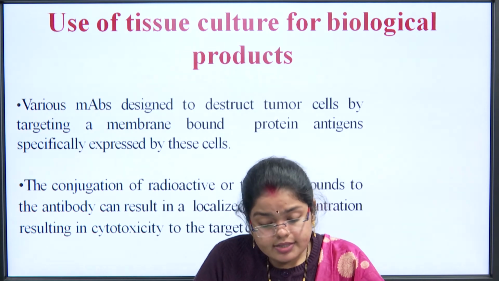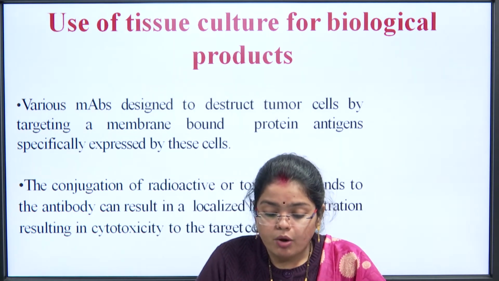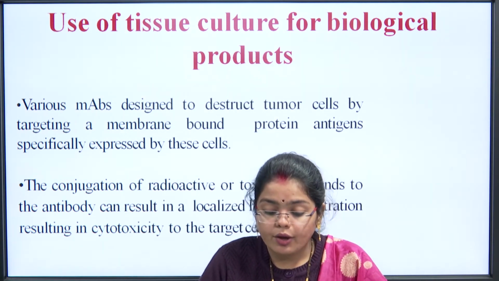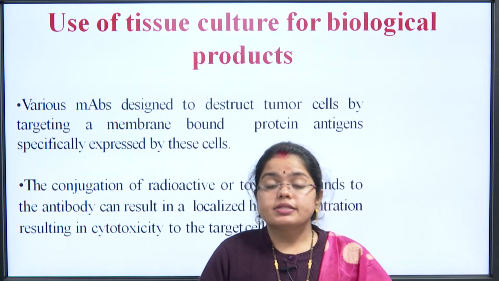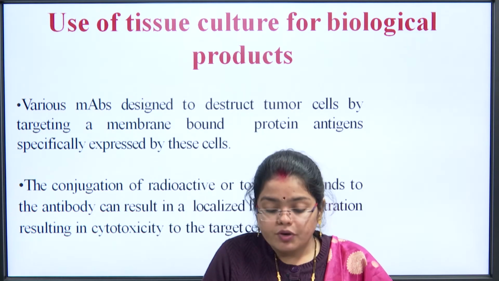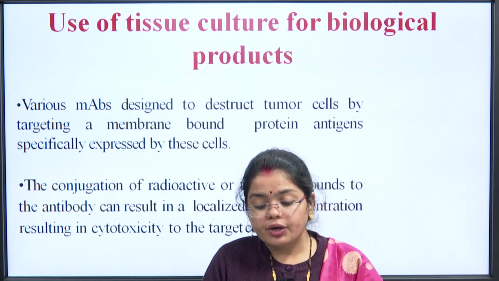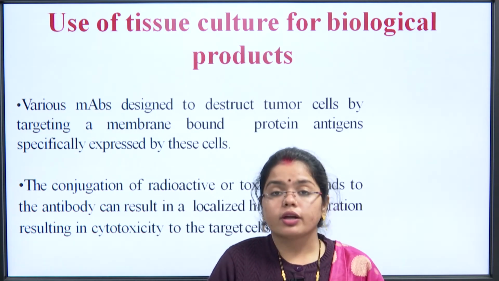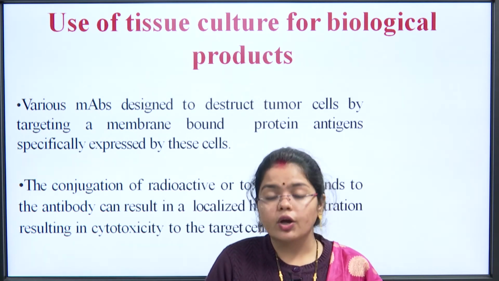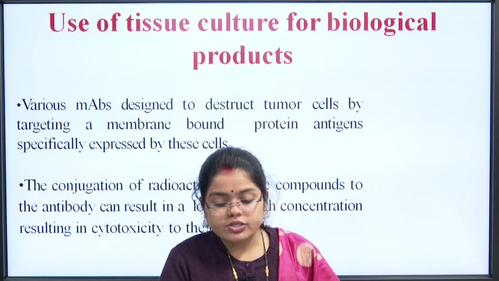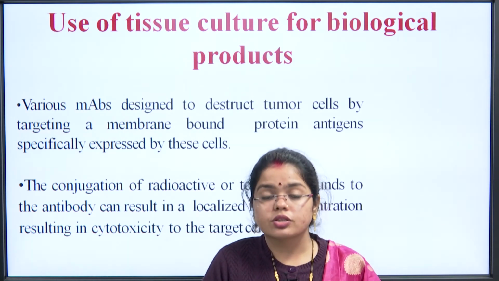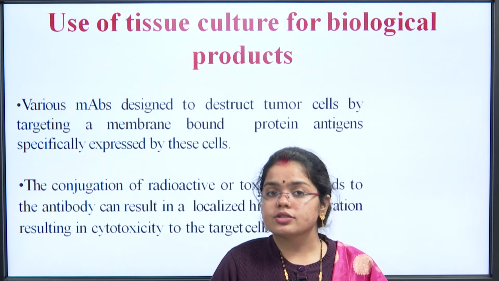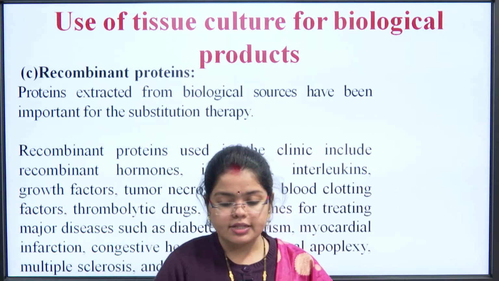Another is the conjugation of radioactive or toxic compounds to the antibody, which can result in localized high concentration resulting in cytotoxicity to the target cell. Again this is an example for cancer treatment, conjugation of radioactive or toxic compounds to the antibody. This antibody gets attached to the radioactive or toxic compounds, and the result is a localized high concentration which creates toxicity and kills the cancerous cells. Coming to the next slide.